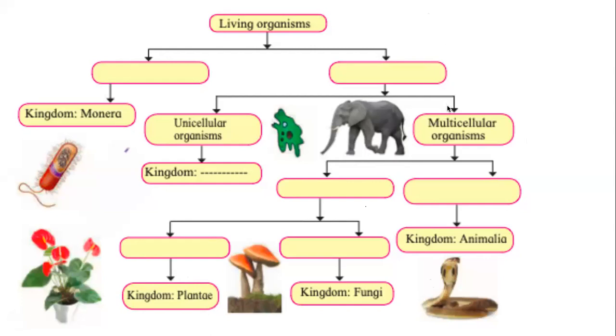So this is classification of all the organisms, not just animals. If you remember, all living organisms at the very top can be classified as prokaryotes and eukaryotes. Prokaryotes.